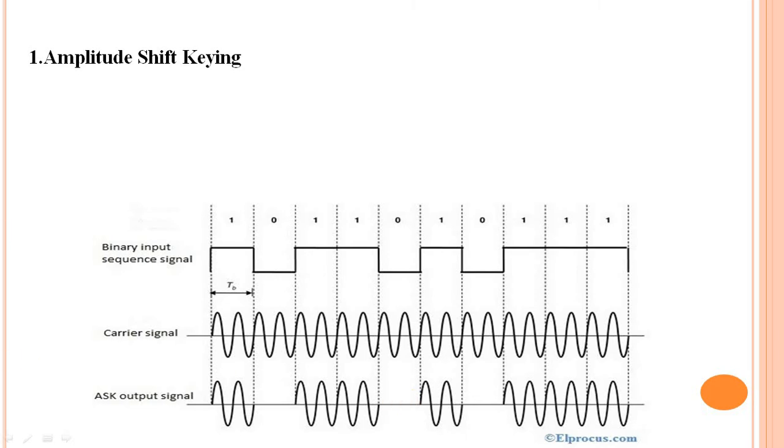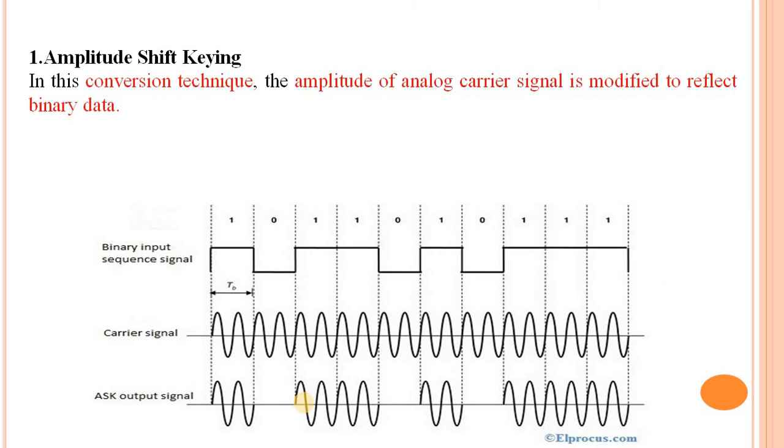Depending upon the binary data, it transmits the signal. Suppose it is 1, it transmits the signal. Here frequency and phase remain the same, but the amplitude changes. This is the frequency, this is the phase. Phase is not changed, it is as it is. And when the symbol is 0, then no signal passes through the communication line.